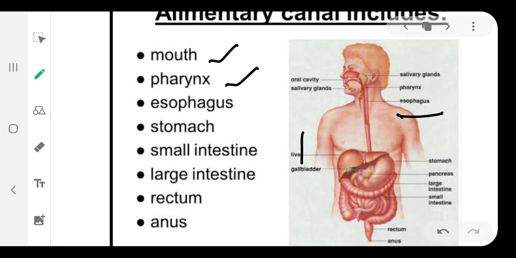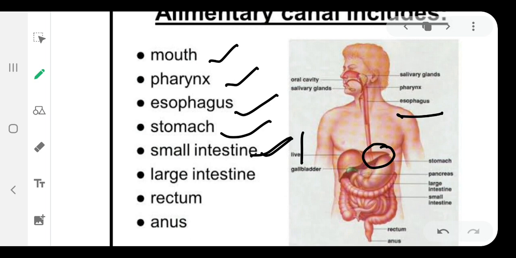You can see here the food is passed over this pipe-like structure. Then stomach. Stomach, you can see here, is a small structure. Here the food is stored for 3 to 4 hours. Then small intestine. Here the complete digestion of food takes place. Small intestine is the region where the food is completely digested, and also the absorption process of different nutrients takes place in this organ.